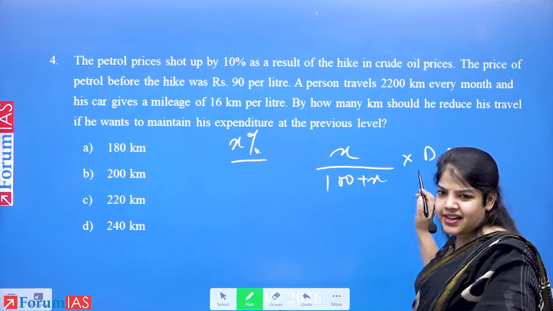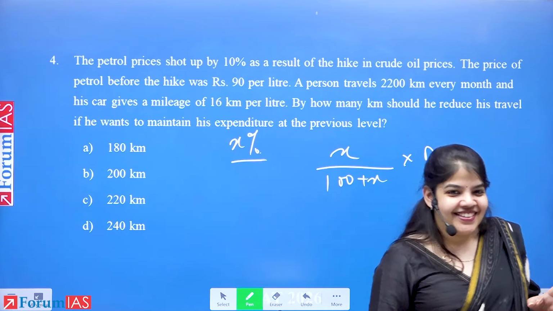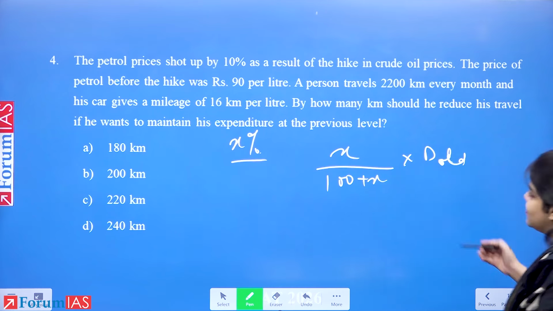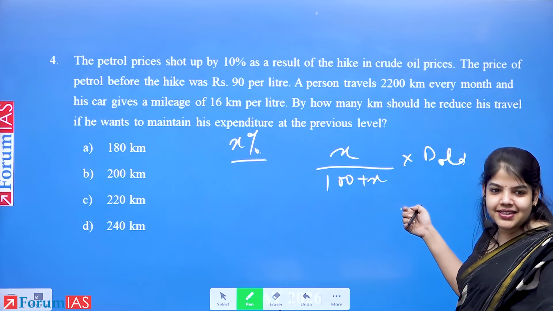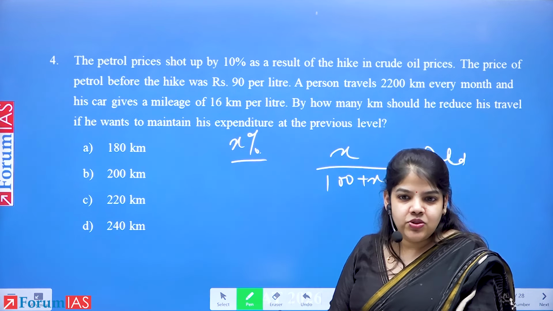It is the same thing actually, but if you want to learn a formula, है ना, formula याद करना है, तो this is the formula also. Price increases by X%, consumption remaining the same, the expenditure remaining the same. How do you find the new consumption? This. So if you plug in the values, it is same 90 upon 99. Okay, into old distance 2200.